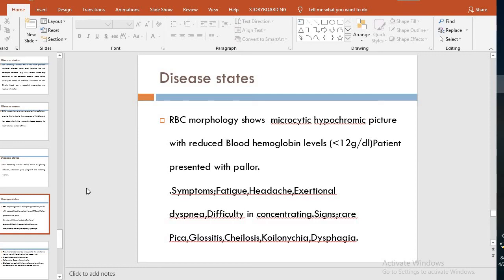Because of the reduced hemoglobin level. Hemoglobin gives the color to the RBCs, and when the level is low, less than 12 gram per deciliter, the patient may become paler. You can see the patient is paler. Then what could be the symptoms?